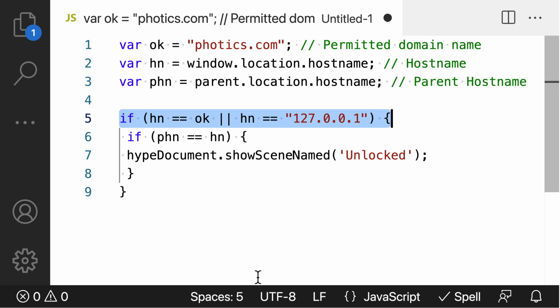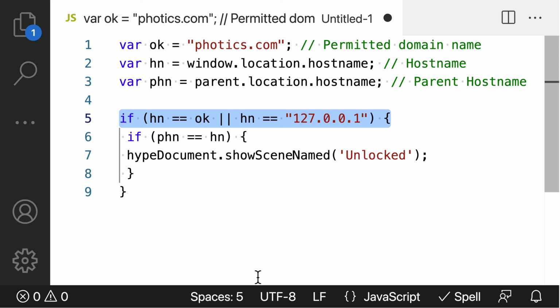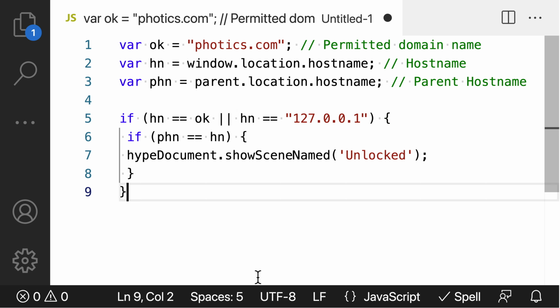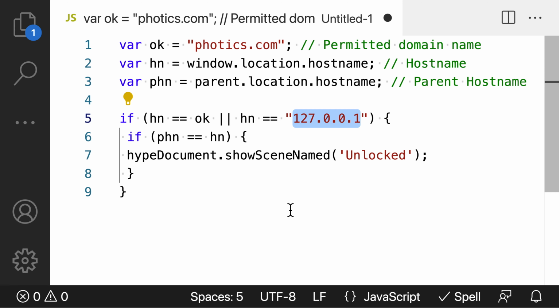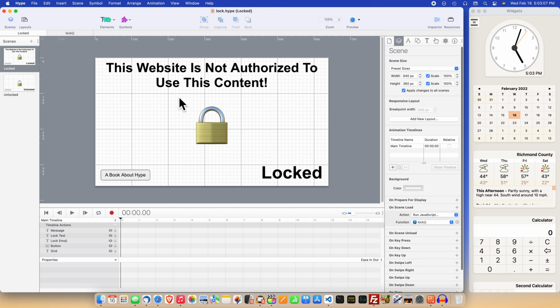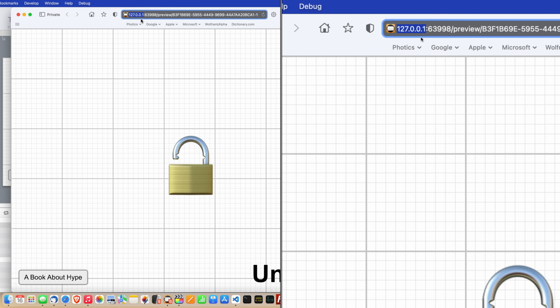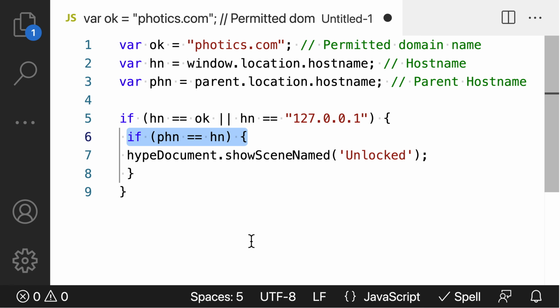It's a conditional. It basically says if the host name equals the OK name, then we're good. Or if the host name is 127.0.0.1, then we're also good. That second part lets you preview your Hype project on your local computer. You can see this when you hit the preview button in Hype and then view your project in a web browser. Just look at the URL. There you can see 127.0.0.1.